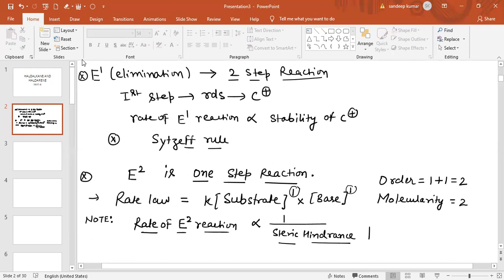If there is more steric hindrance, it means less rate of E2 reaction. So these are the important points regarding E2 reaction. Please remember.